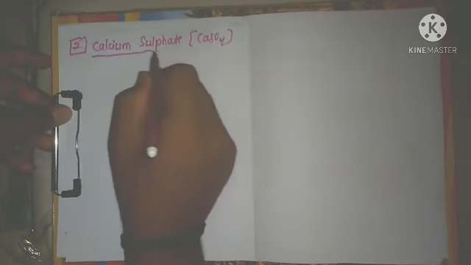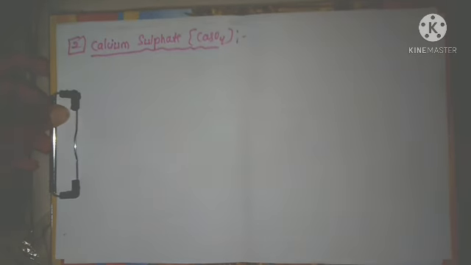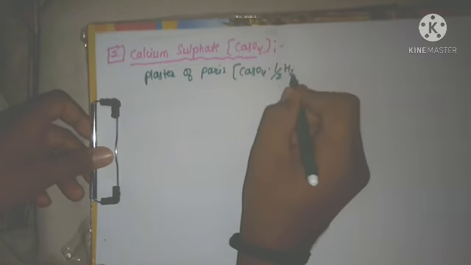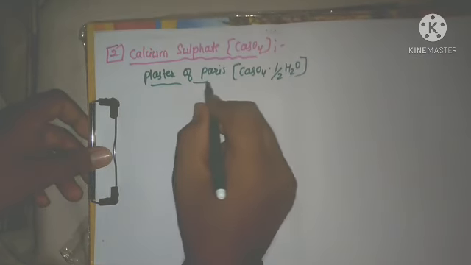Right, in that we are going to study the plaster of Paris. Already in the 10th might be you have studied. Plaster of Paris means CaSO4 half H2O. This is called the plaster of Paris formula.